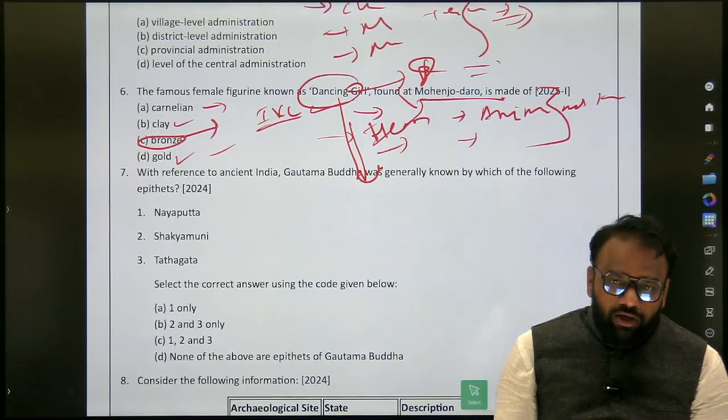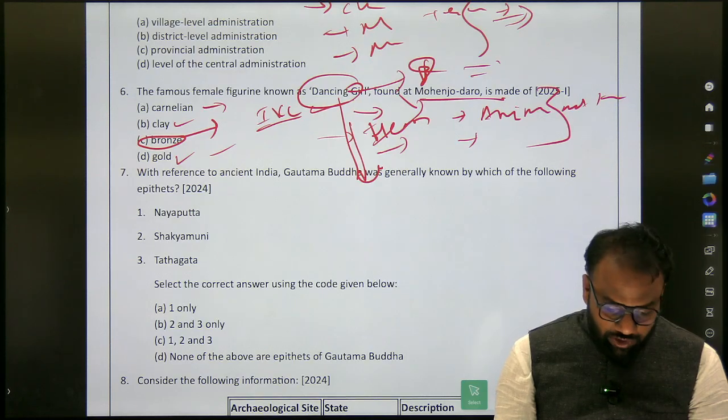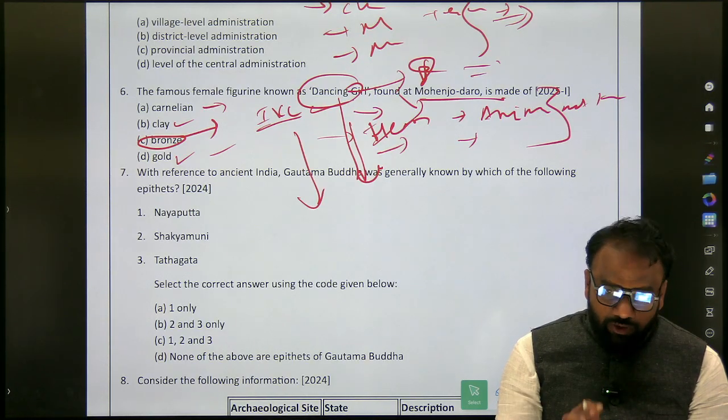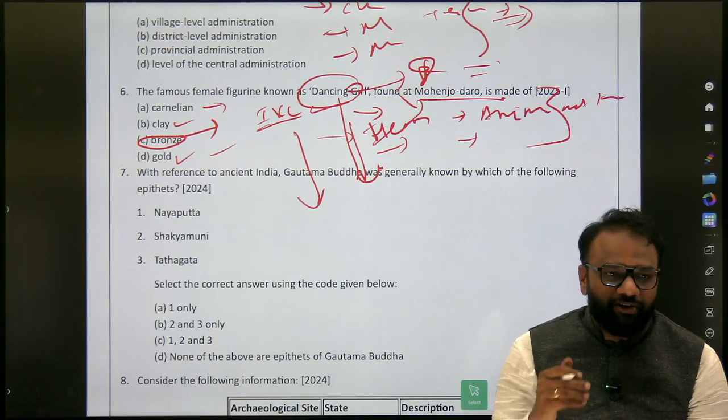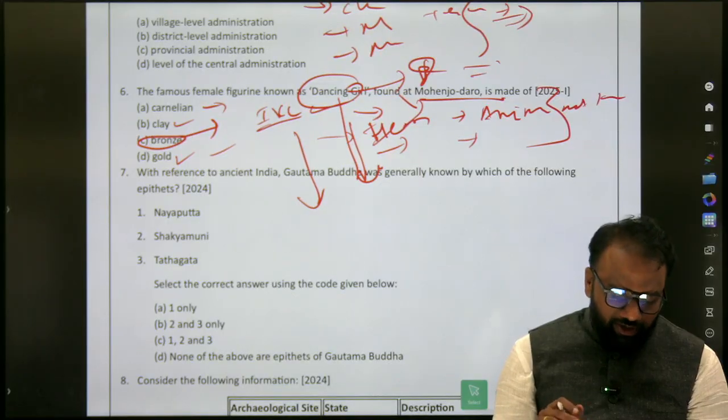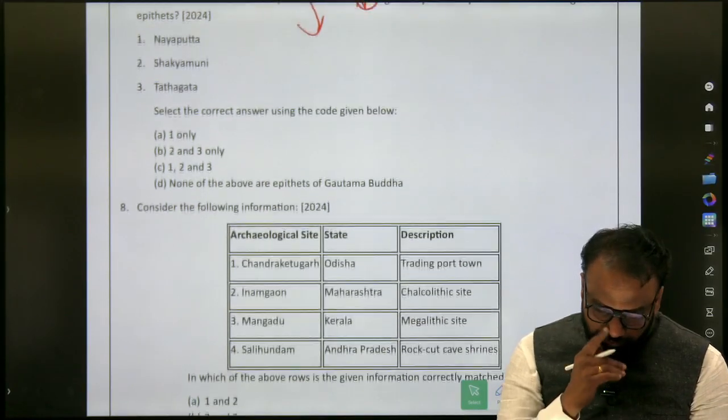Yes, pottery. In this context, we shall also prepare about pottery. Which kind of pottery were they aware of?